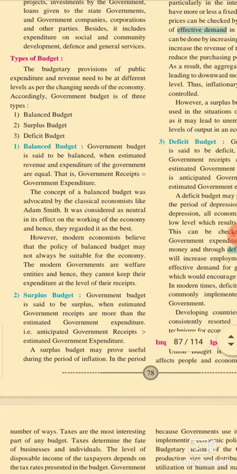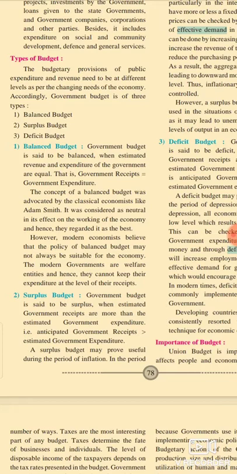Now I explain the balanced budget. The government budget is said to be balanced when the estimated revenue and expenditure of the government are equal. That is, the government receipt is equal to government expenditure. It is known as the balanced budget. It means in this situation, the government receipts and government expenditure are both equal. Here the formula is also mentioned: government receipt is equal to government expenditure.